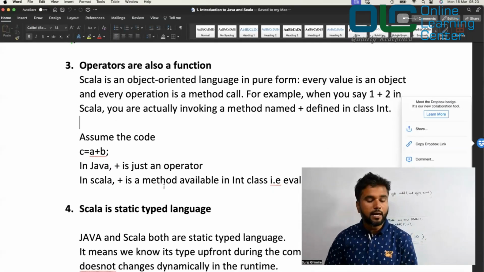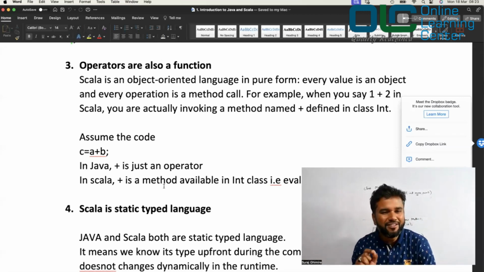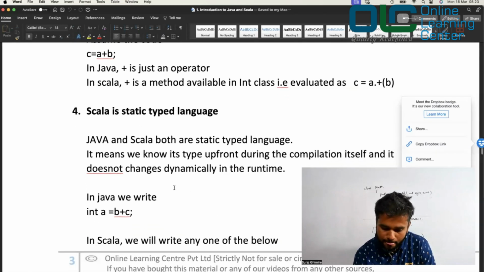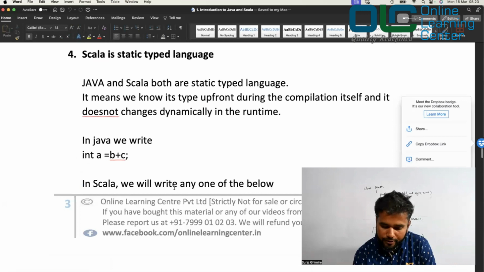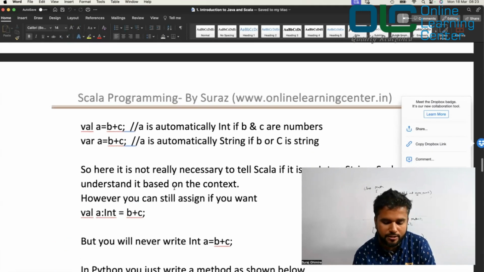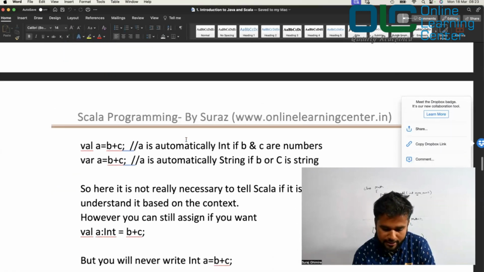So the operators are also functions, right? Which means you really don't have to worry. Everything that you write in Scala is basically a function or classes and objects, right? So that's how it becomes a pure object-oriented programming language. Now we were here, like Scala is a statically typed language, right? Which means when you write a code, before it runs, you get to know what the data type of it is. Okay, so for example, take this example.